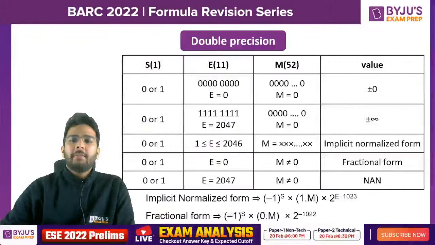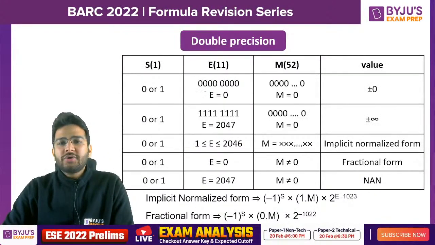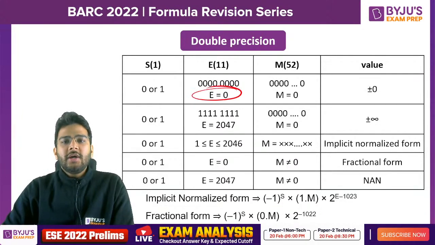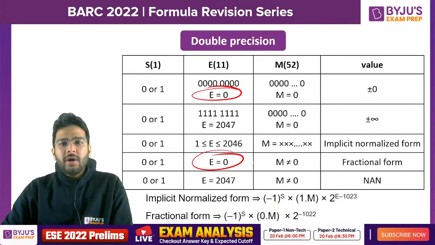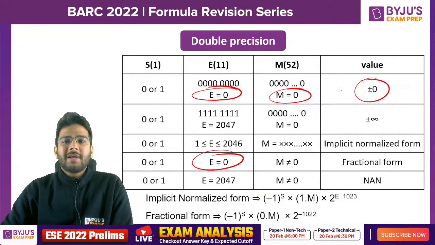Now let's talk about double precision. Again, it is almost the same, just the difference is in the exponent and the mantissa. Here, E is equal to 0. Again, there are two cases. M is equal to 0, then plus minus 0. M is not equal to 0, it is a fractional form, and this is the formula for the fractional form.